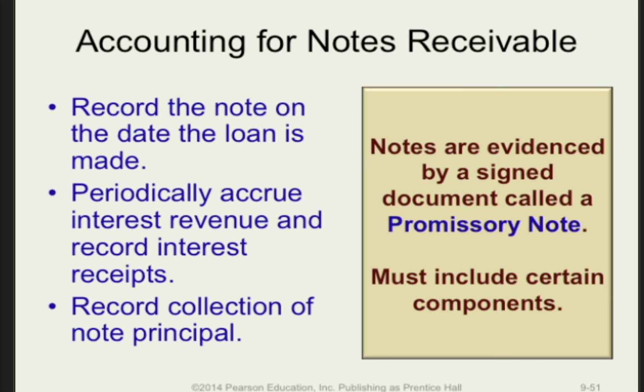Notes receivable are another kind of receivable. Notes receivable are generally characterized by the presence of a promissory note signed by the borrower or maker of the note. The promissory note will contain certain required components. The note receivable is recorded on the date that the promissory note is signed, and interest will have to be accrued periodically as necessary.